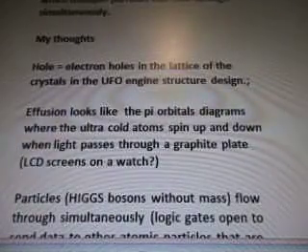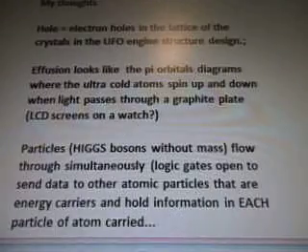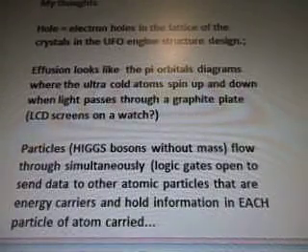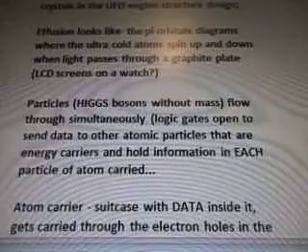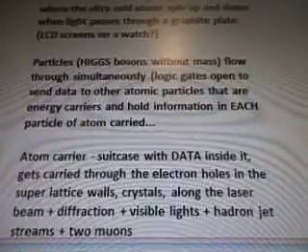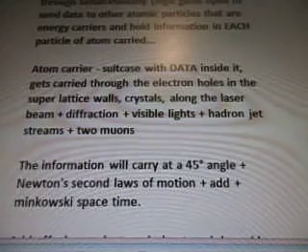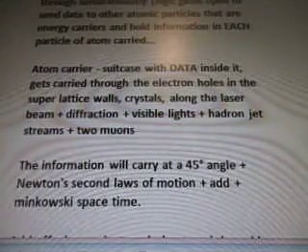My thoughts. Hole equals electron holes in the lattice of the crystals in the UFO engine structure design. Effusion looks like the pi orbitals diagrams, where the ultra-cold atoms spin up and down when light passes through a graphite plate. LCD screens on a watch. Particles, Higgs bosons without mass, flow through simultaneously. Logic gates open to send data to other atomic particles that are energy carriers and hold information in each particle of the atom carried. The atom carrier is the suitcase with data inside it. It gets carried through the electron holes in the superlattice walls.